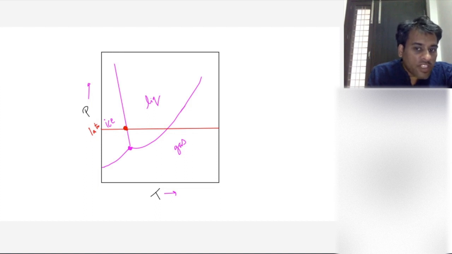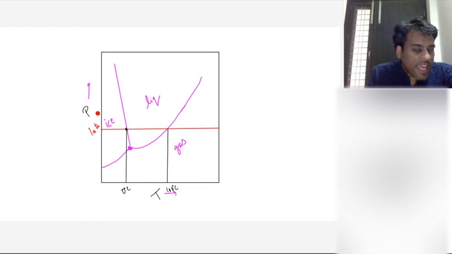And at 1 atmospheric pressure, ice converts into liquid at what temperature? So this will be some temperature, and this will be some temperature. So the assumption there was that pressure is 1 atmosphere, and in that case, the ice-liquid interface is at 0 degrees Celsius, and water boils at 100 degrees Celsius.